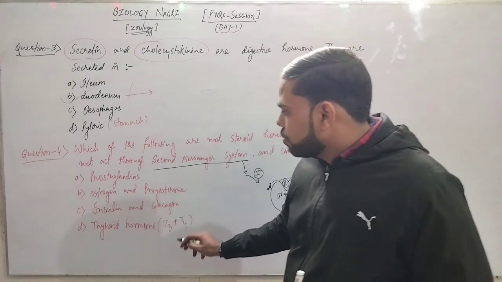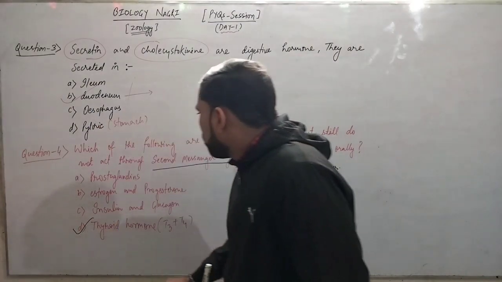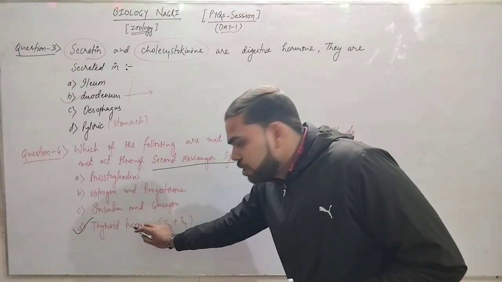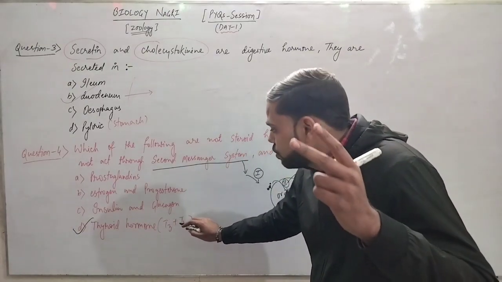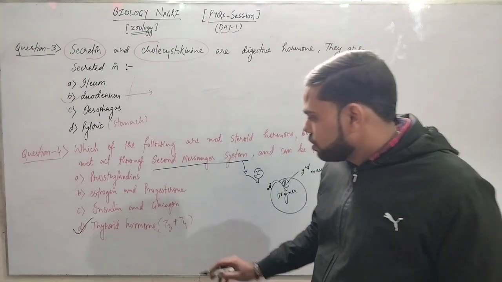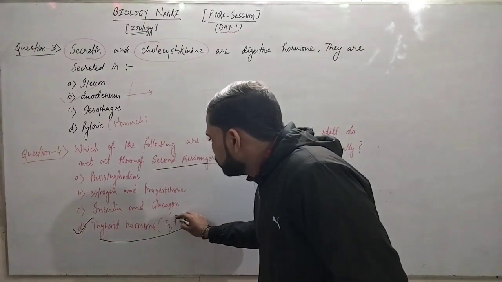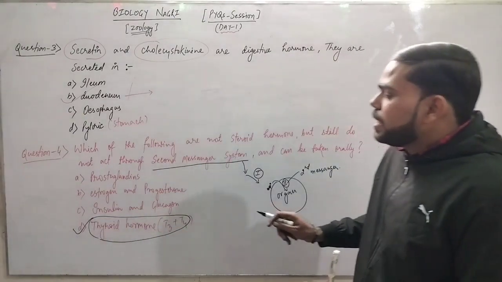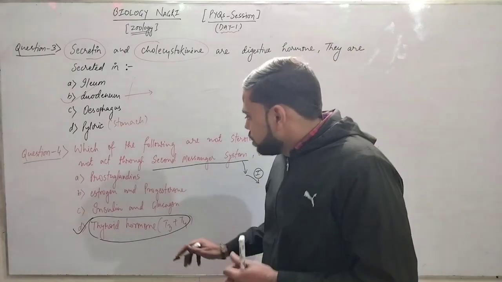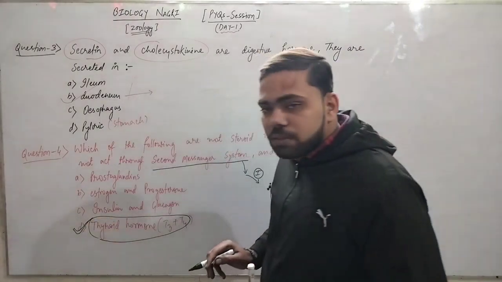Yes, this is the correct option, because the thyroid gland releases two hormones, T3 and T4, along with thyrocalcitonin. So these are hormones which are not steroids but still do not act through a second messenger. So this will be the correct option.